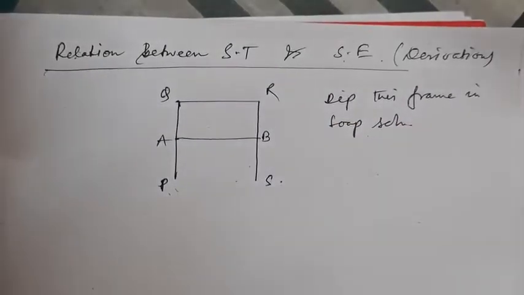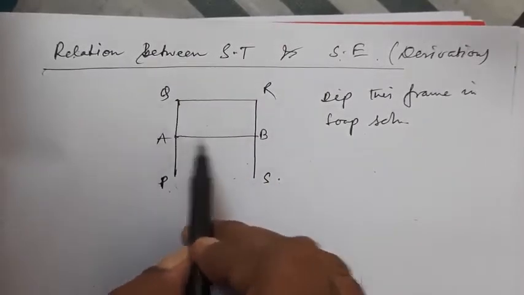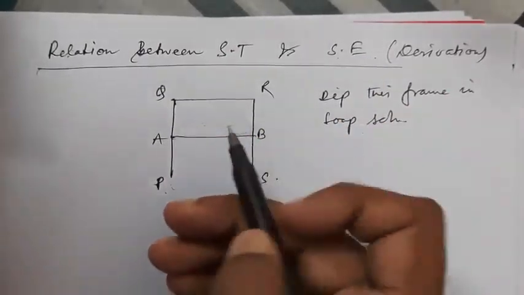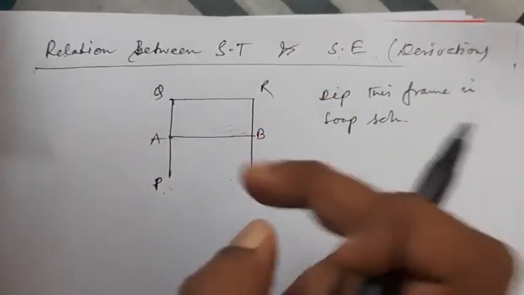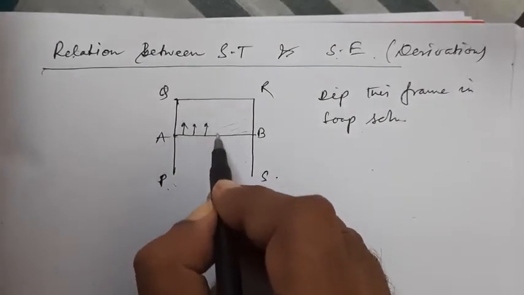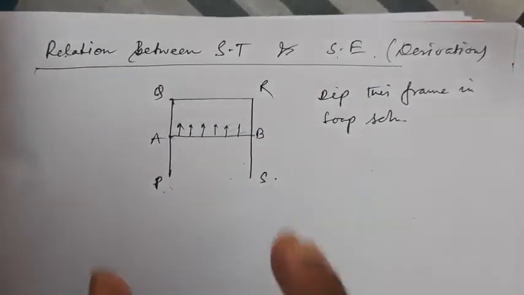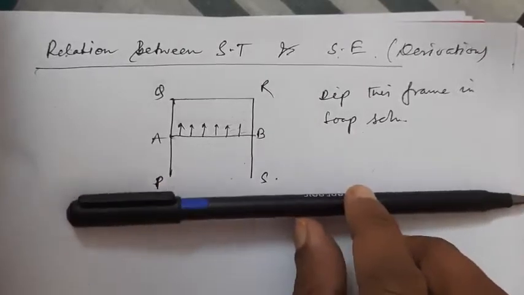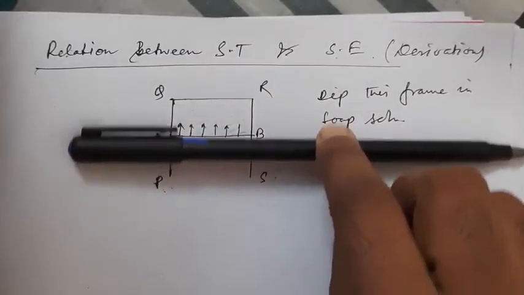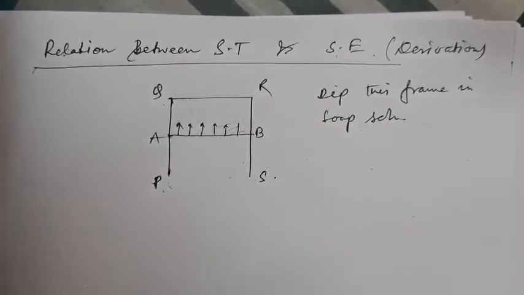Now when we dip this in soap solution, what happens? A thin film of soap gets attached to this part ABQR. This is the soap film now. As we all know, the soap film will try to contract itself, and as AB is movable, AB will be pulled inwards because the surface will try to contract itself. The force will act normally on AB towards the inside, towards QR. So AB will slowly be taken inside the frame and the area will decrease. The soap film tries to decrease its own area.